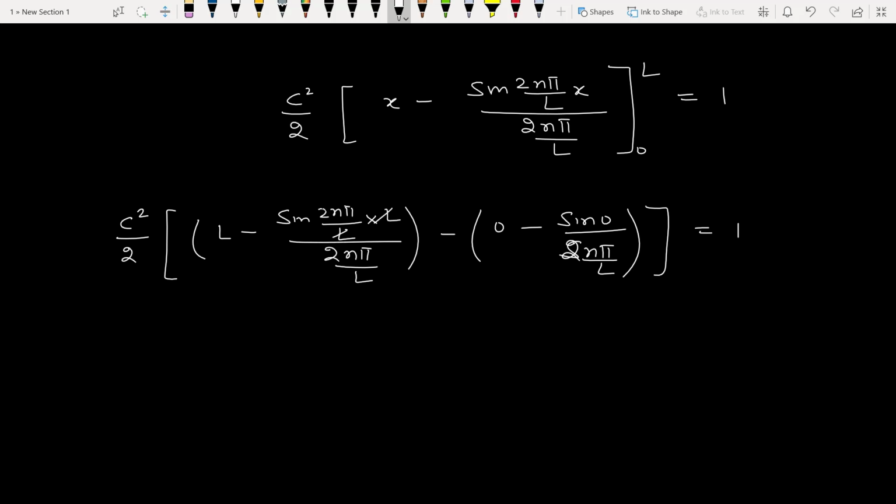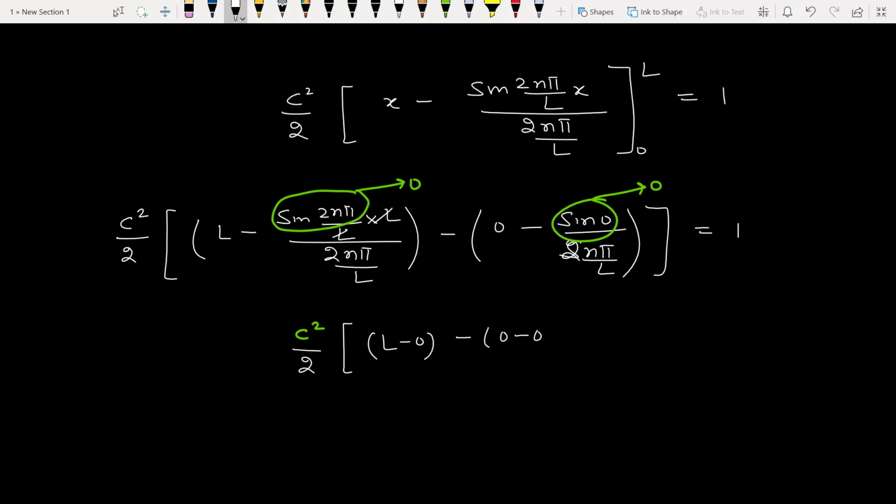This L cancels, so here we are left with sine 2 n pi whose value is 0, sine 0 is 0, so it will be C square by 2 L minus 0, 0 minus 0, equal to 1. So it is C square L by 2 is equal to 1.